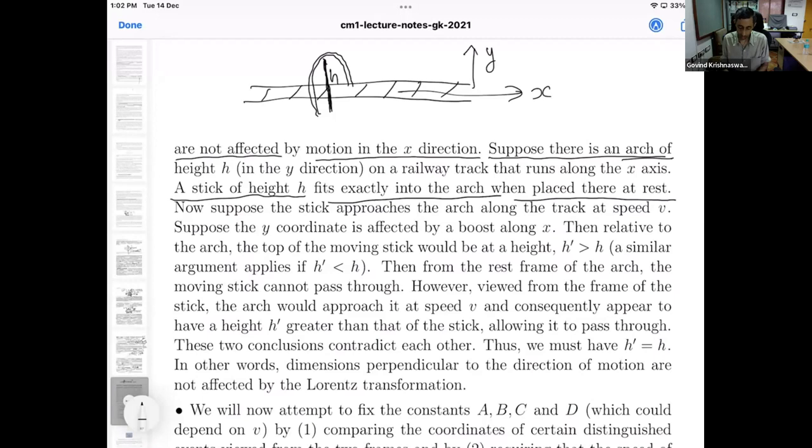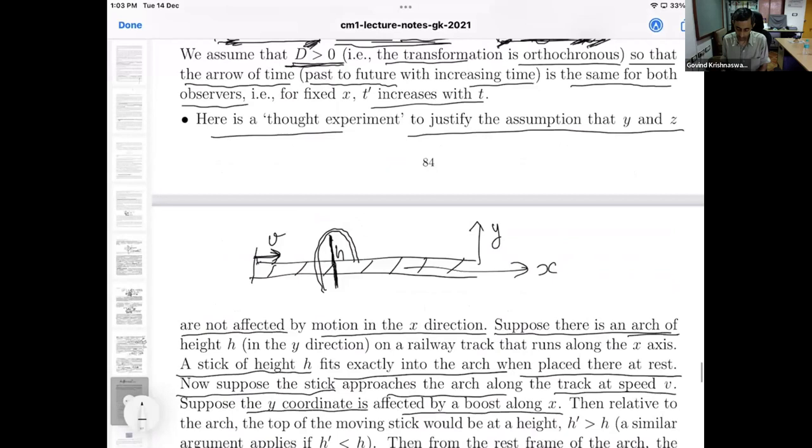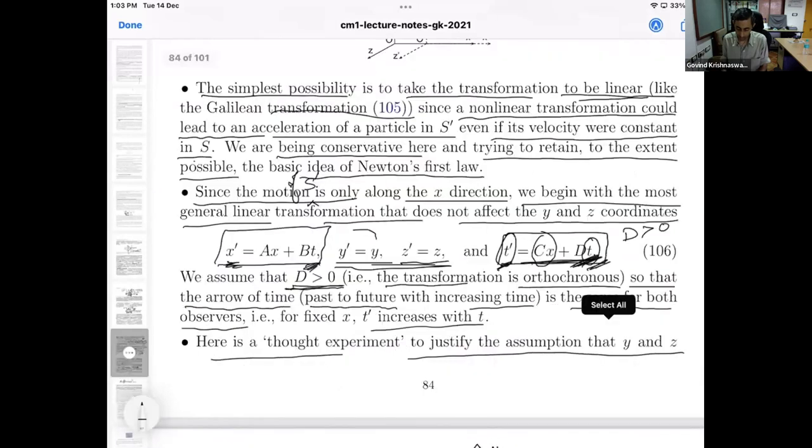Now let us suppose that the stick approaches the arch along the track at some speed v. And let us suppose that the y coordinate is affected by this relative velocity. Previously we said that the y coordinate is unaffected. I am giving some justification for this.